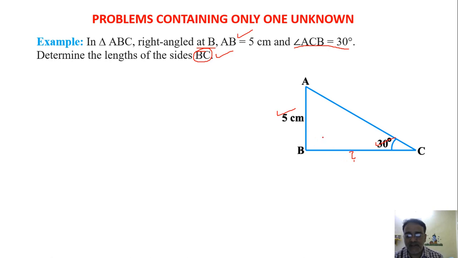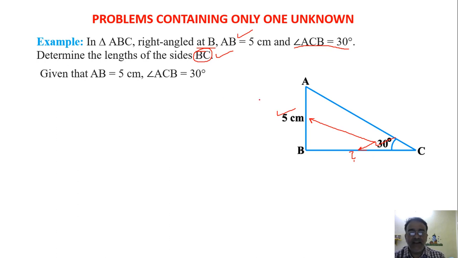Tan theta. Okay, first of all, this side is opposite to this angle, so this is the opposite side, and this is the adjacent side. And adjacent side and opposite side में कौन सा trigonometric ratio आता है? Tan theta और cot theta. So basically we use tan theta only.